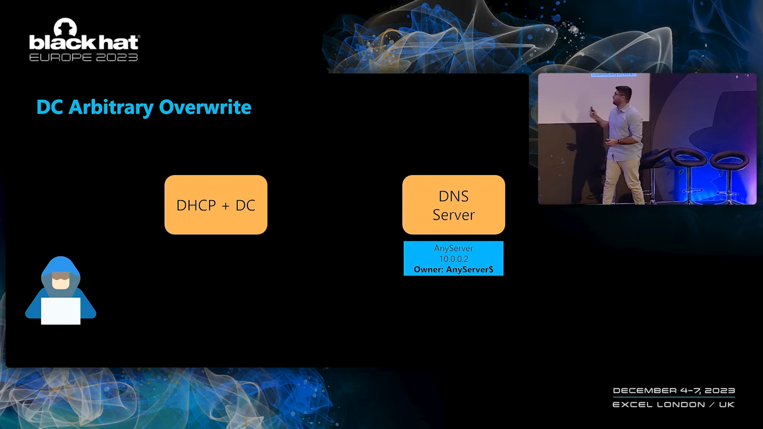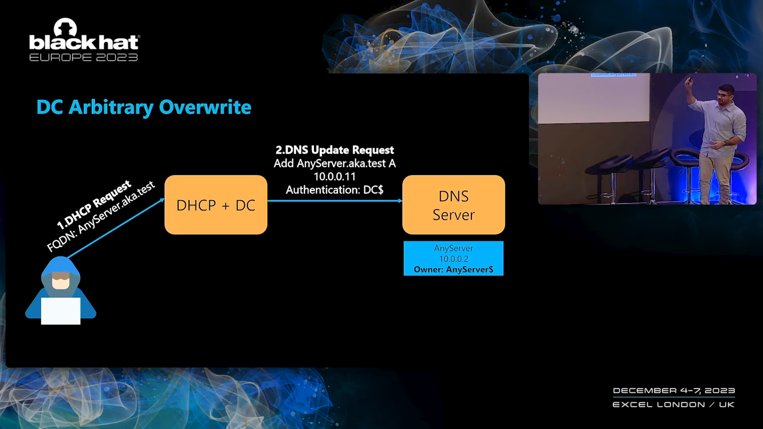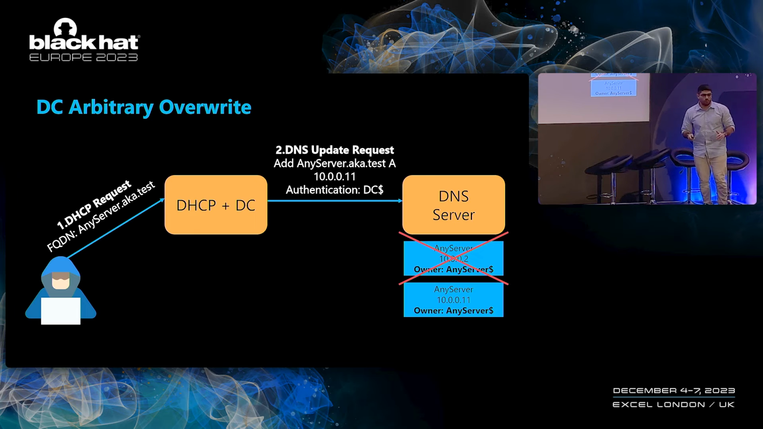We have the DHCP server, which is also a DC, and now we can specify any FQDN that we want. The record could be owned by any machine account. Because we have this superpower, the DC machine account that performs the update, we will be able to overwrite any DNS record in the domain. Again, without any authentication required.